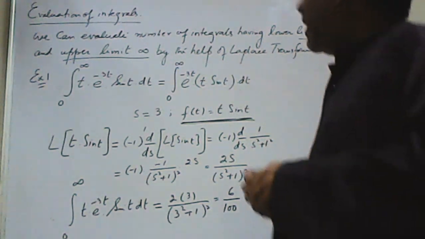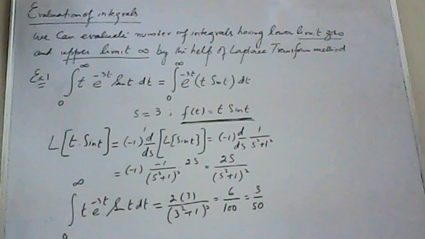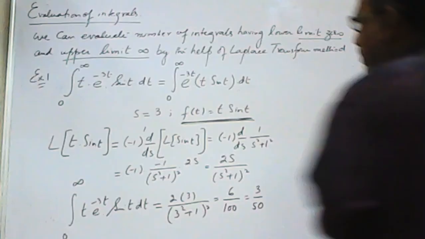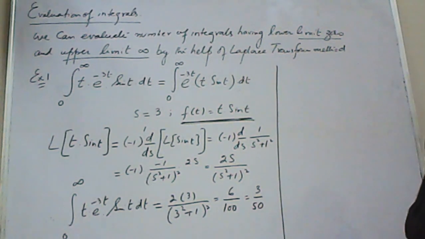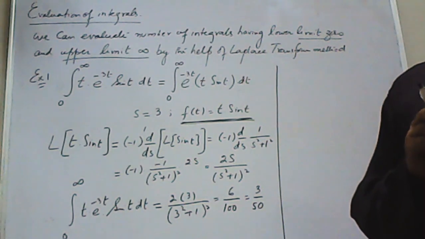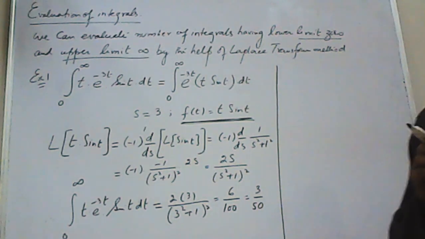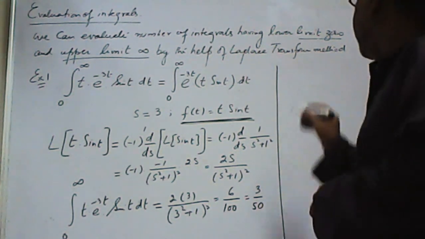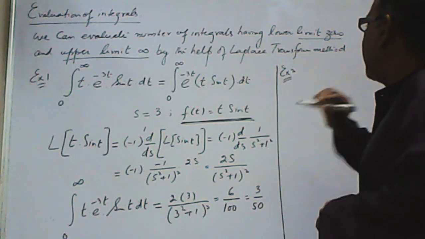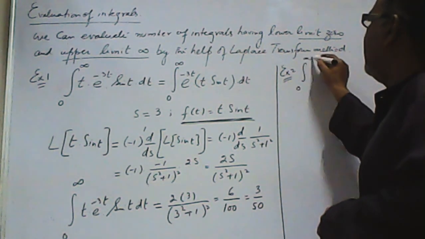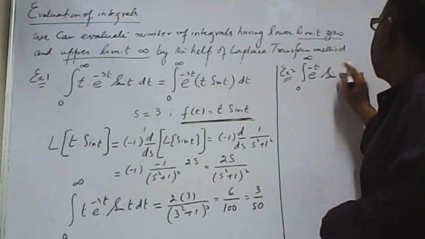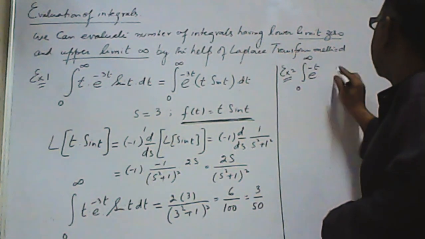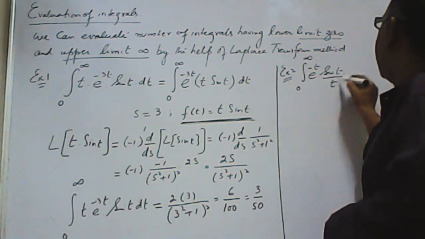So let me solve one or two more examples to clarify. Let me utilize this space, so you have both examples in front of you. Let us take another example. Let's say we have example 2 as 0 to infinity e power minus t sine t over t dt.